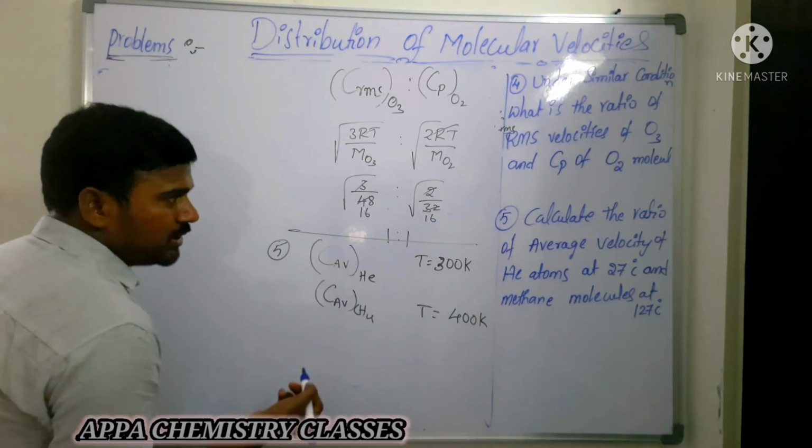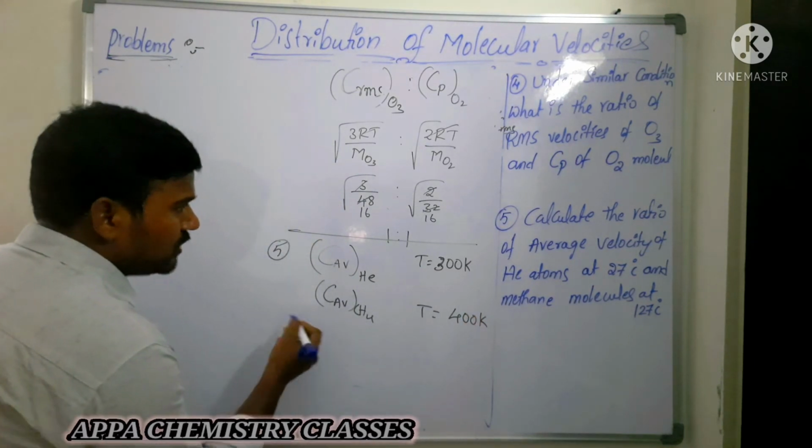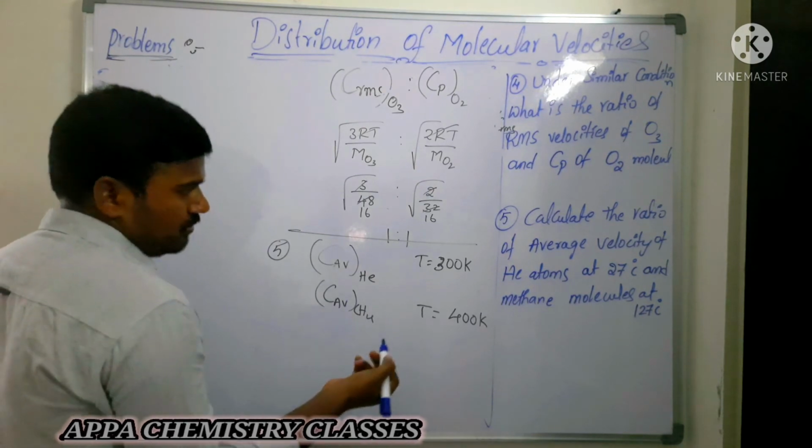Now they are asking for the ratio of the average velocities of helium and methane.